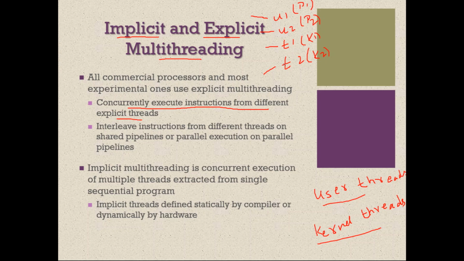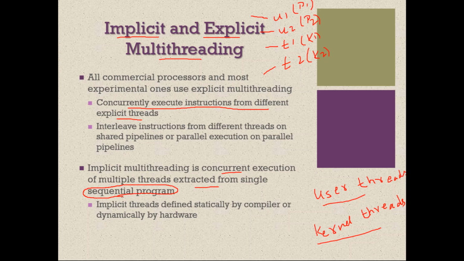Whereas implicit multi-threading is a concurrent execution of multiple threads extracted from a single program. So what does it mean?